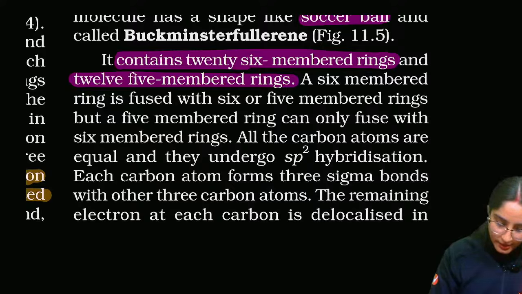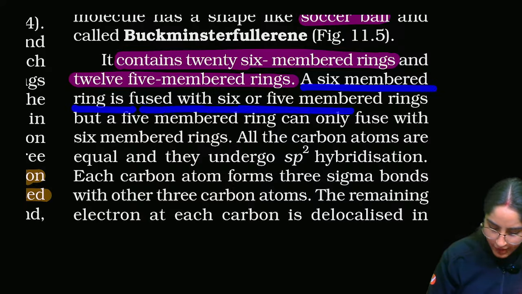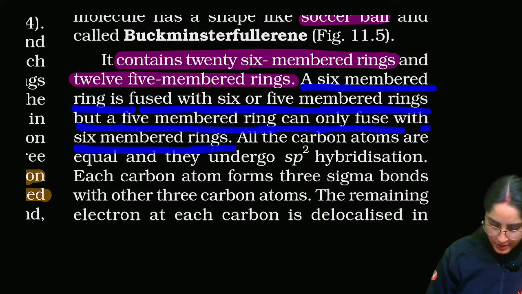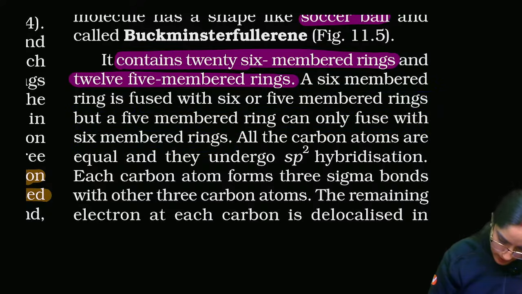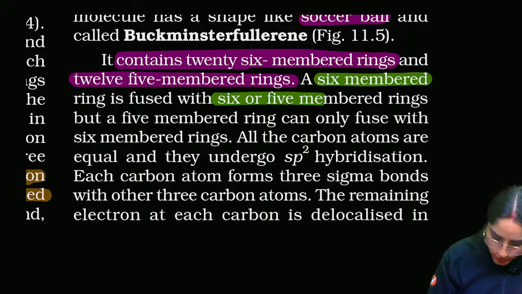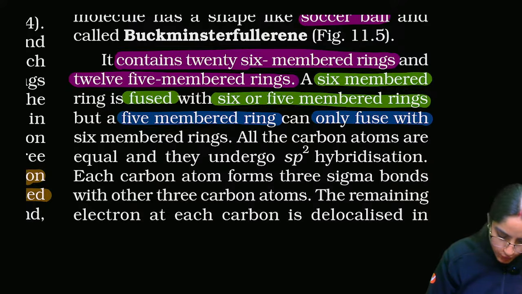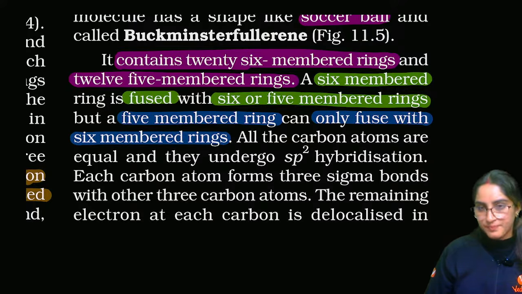This is important. A 6-membered ring is fused with 5 or 6-membered rings, but a 5-membered ring can only fuse with 6-membered rings. That means a 6-membered ring has more than one option. A 6-membered ring is fused with either 6 or 5-membered ring. It can fuse with anything, but a 5-membered ring can only fuse with a 6-membered ring.